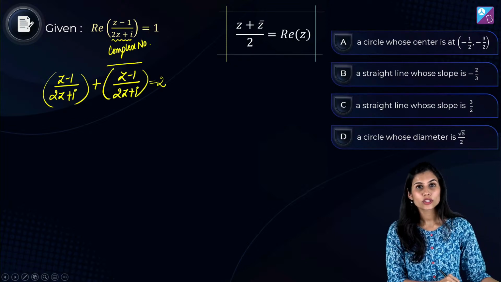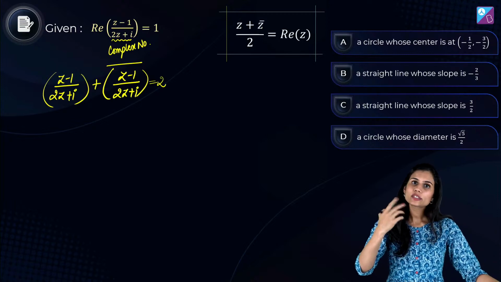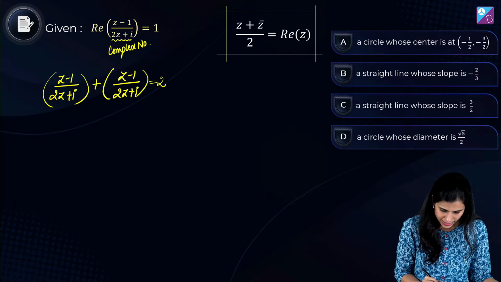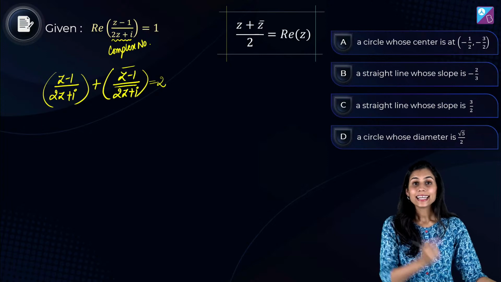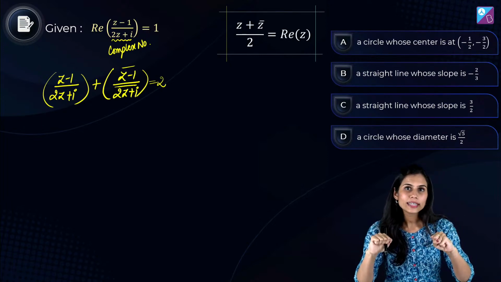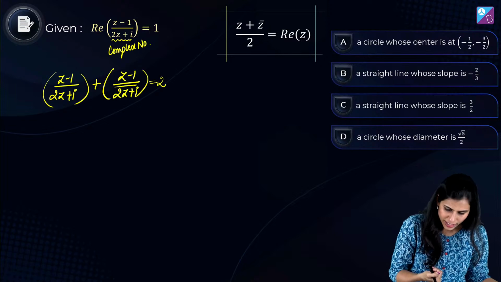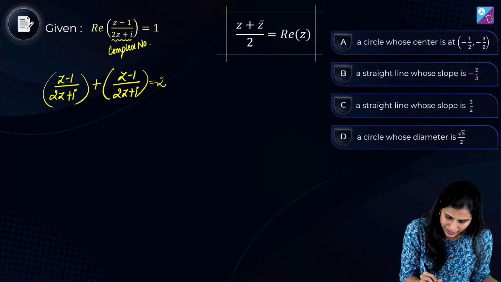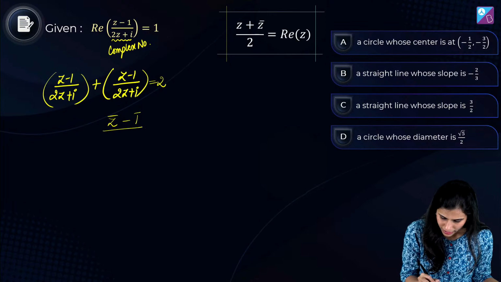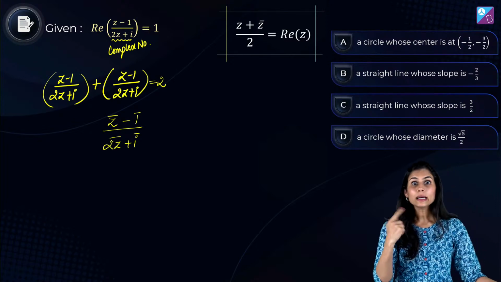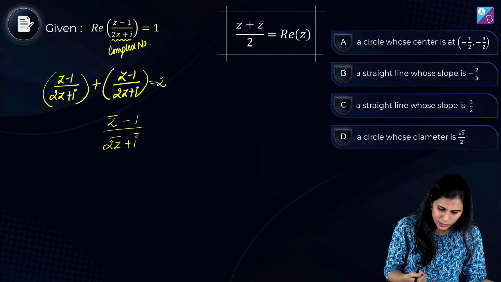Now, let's work with conjugate. Conjugate of quotient is quotient of individual conjugates. Correct? Watch carefully what I am doing. So, its conjugate upon its conjugate. Now, conjugate has the power to break over difference and break over sum. So what did I get here? z bar minus 1 bar upon 2z bar plus iota bar. Right? What do I get? z bar minus 1 bar upon 2z bar plus iota bar. But the bar of a real number is the real number itself, so the bar of 1 is 1.